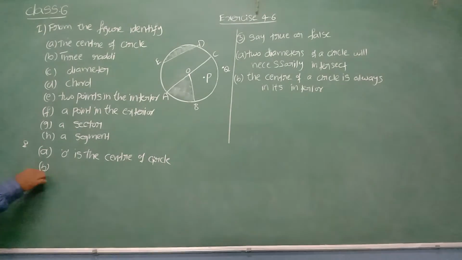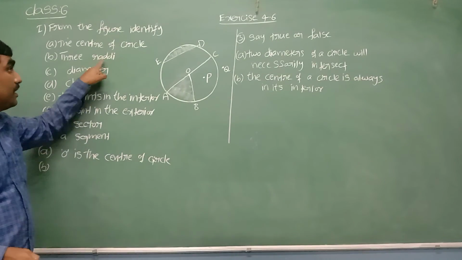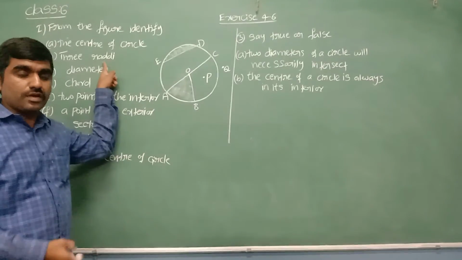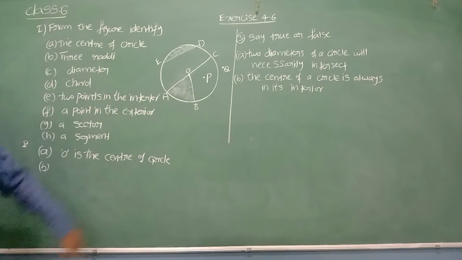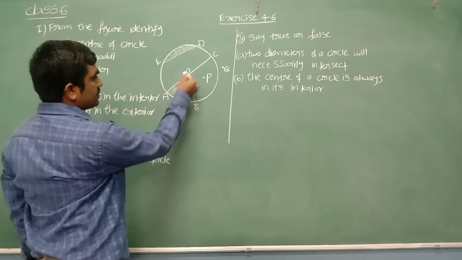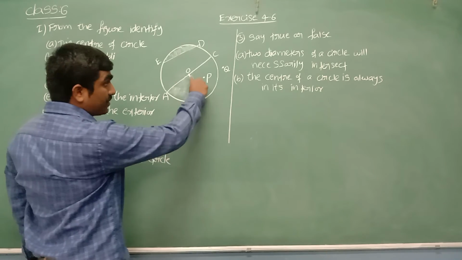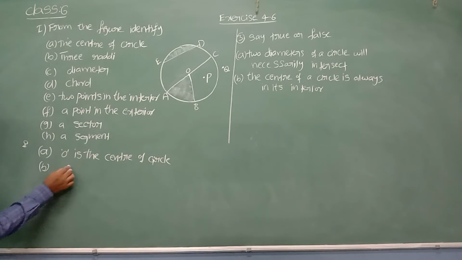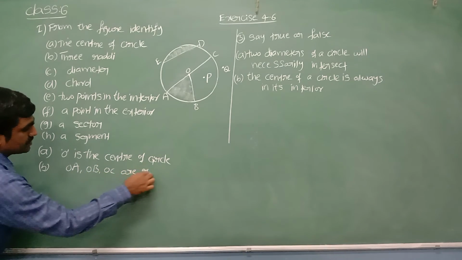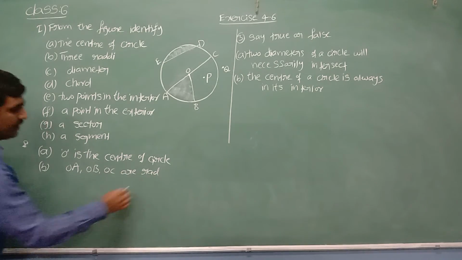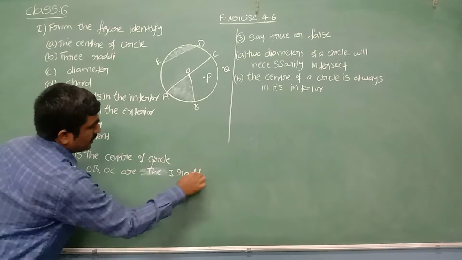Yes. Next, three radii. Radii is the word which is plural to radius. Only one, we can use the word radius. More than one, we can use the word radii. Here three means more than one. So OA is a radius joining from center to boundary, a fixed distance. Even OB also joining from center to boundary. Similarly OC also. Yes, we can write OA, OB, OC are radii, or we can say three radii.